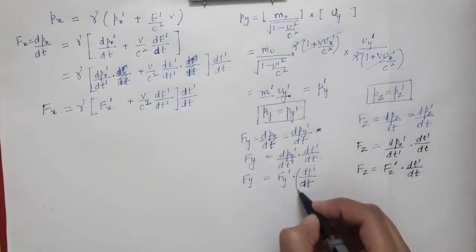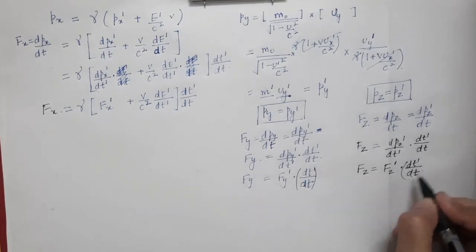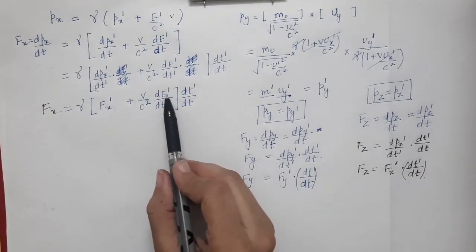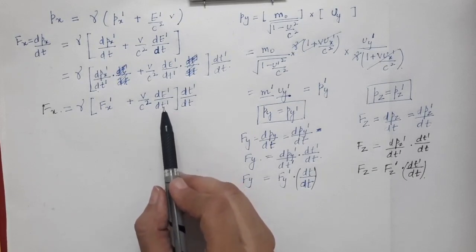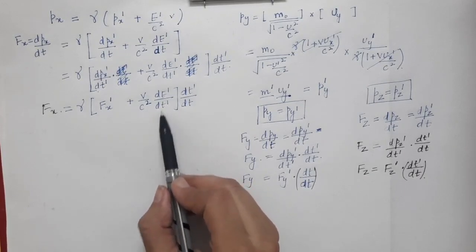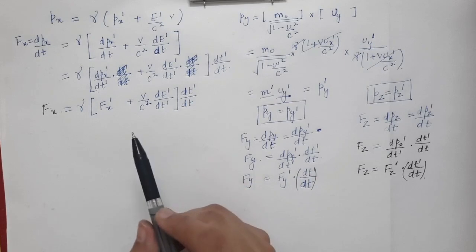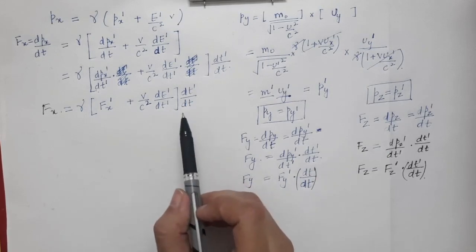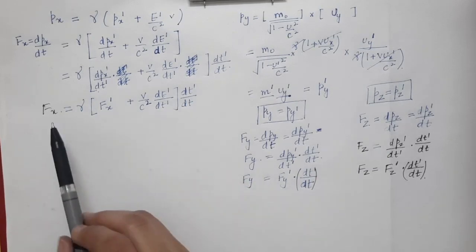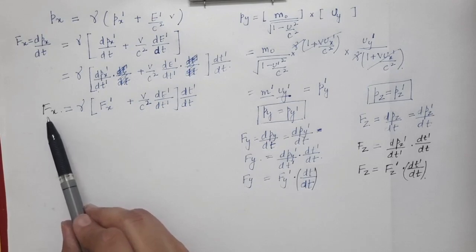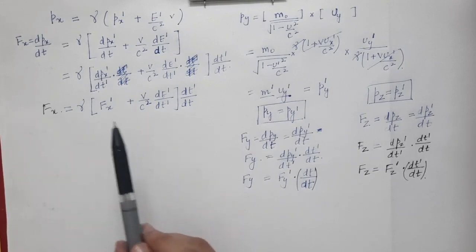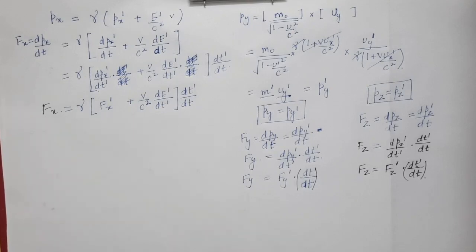So we will find these terms in the next lecture, and then we will substitute them over here, and we will get the final relation of the forces in the unprimed frame in terms of the forces in the primed frame. So that we will cover in the next lecture.